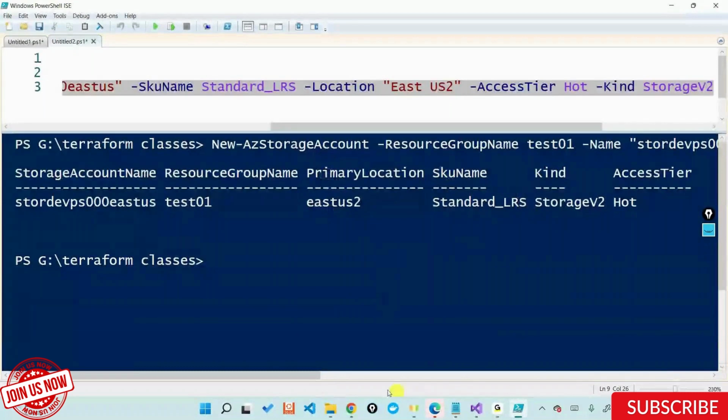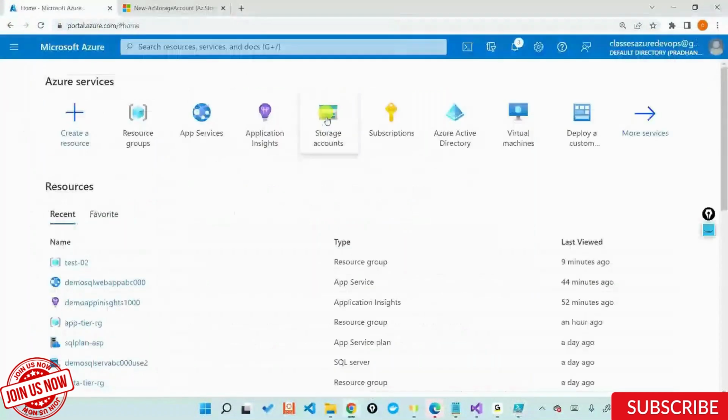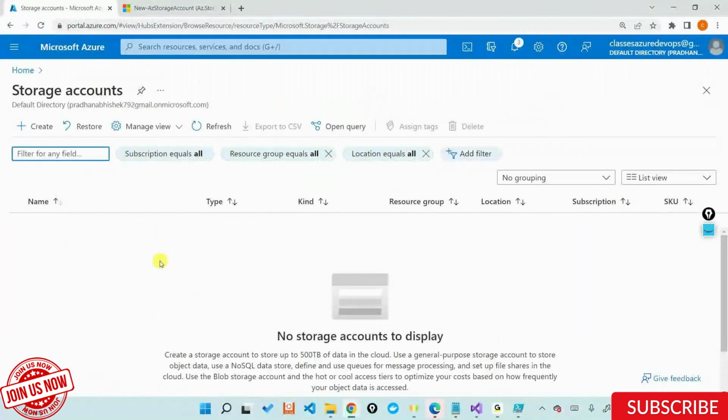Let's go back into the Azure portal and let's look at our storage accounts that got created. Again, it's saying there are no storage account services that got created out here. Reason being, it will take 1 or 2 minutes for your browser cache to reset and all these things out. And if you refresh this a couple of times,